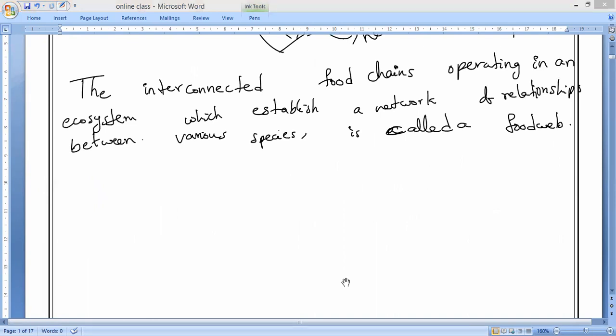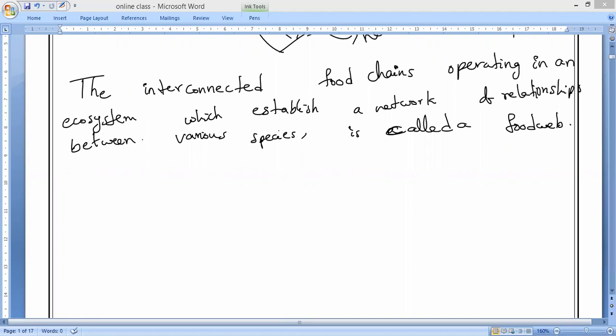What is the main word in any food web? Anybody can tell me? Arvind, Varshini, what is the main word? A food chain is the transfer of energy from producers to consumers.